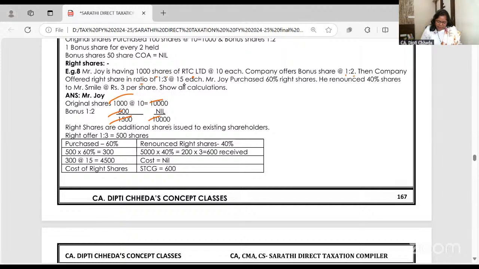Company offered right shares in the ratio 1:3. After bonus shares, if right shares are given, even on bonus shares, right shares will be allowed. What is a right share? You want me to repeat what is a right share? Existing shareholders are given the option to buy the shares.